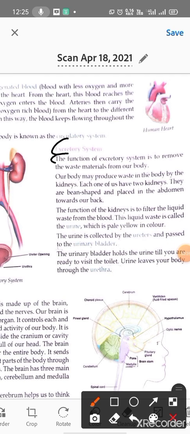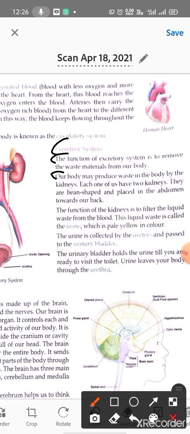The function of excretory system is to remove the waste materials from our body. So what is the function of excretory system? To remove the waste materials from our body. Excretory system का क्या system होता है? ये हमारी body में से waste materials को remove करता है.